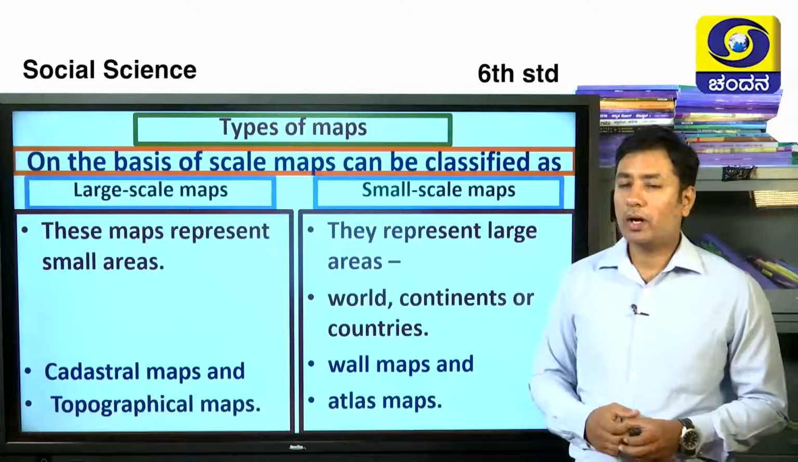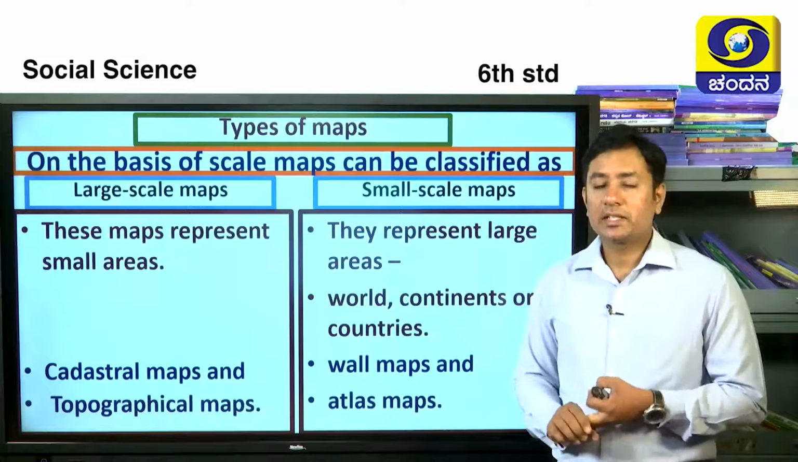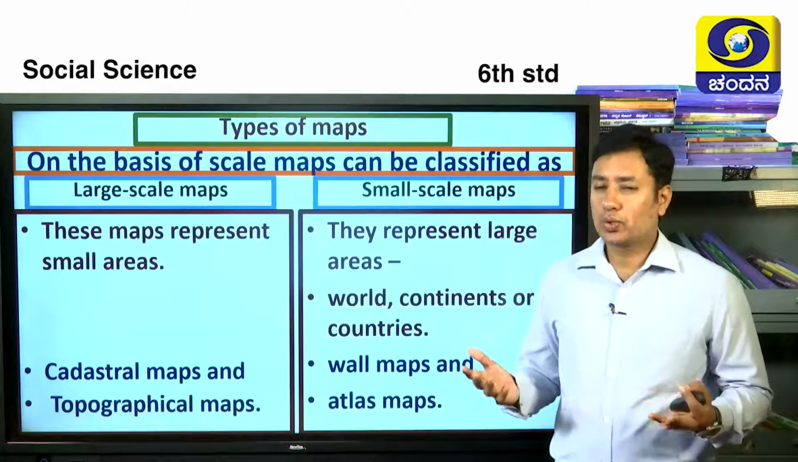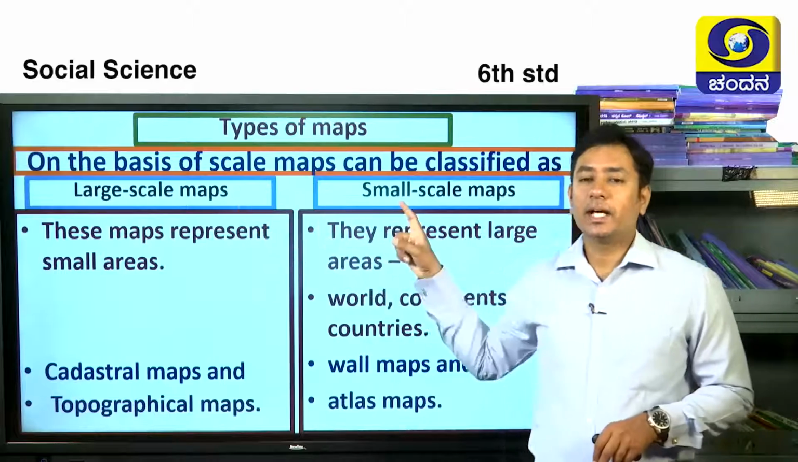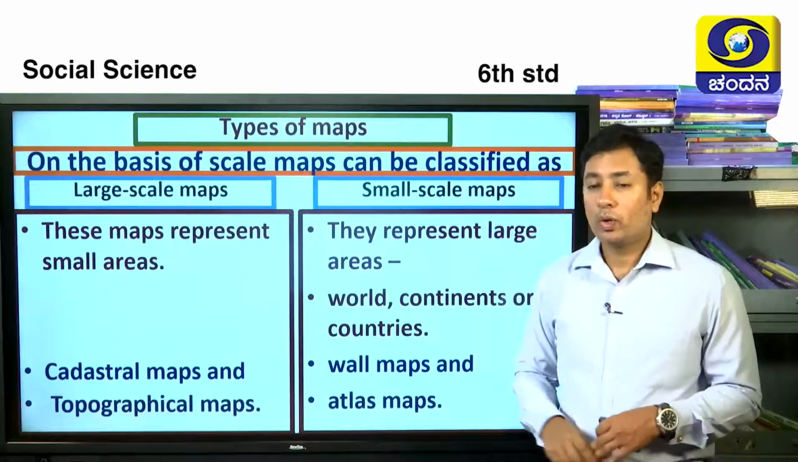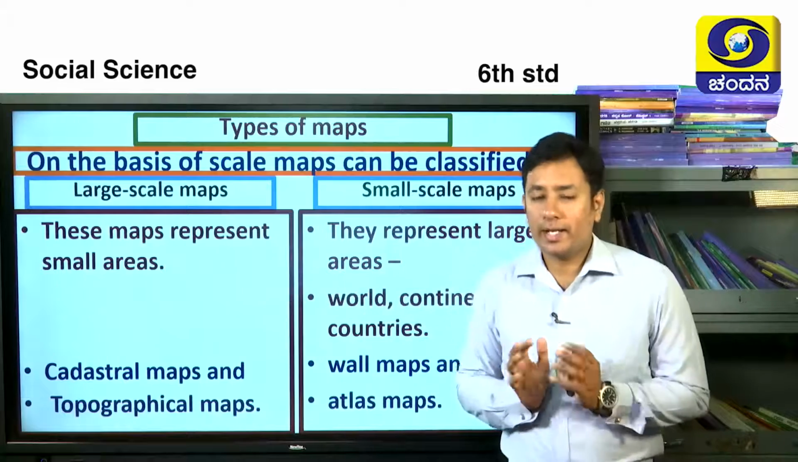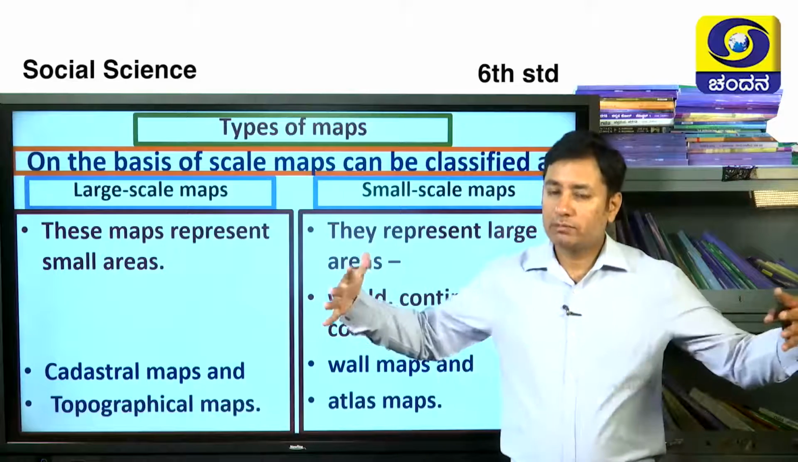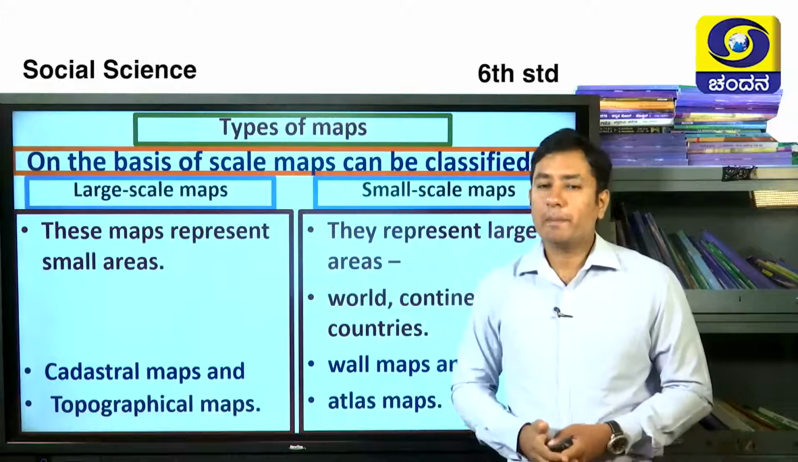Next, let's move on to types of maps. On the basis of scale, maps can be divided into two groups. Which are those? The first one is large scale maps. The other one is small scale maps. What are large scale maps? These maps represent a small area. The small area which is enlarged on a piece of paper is known as a large scale map.